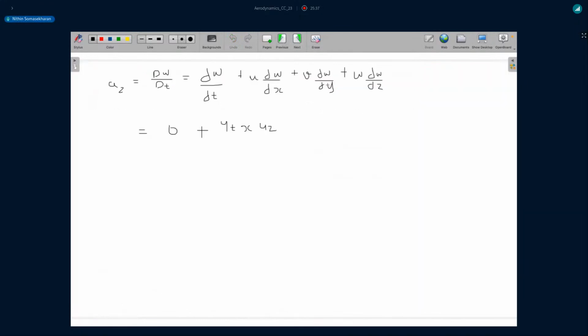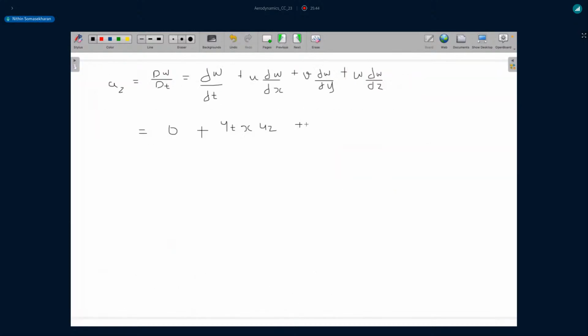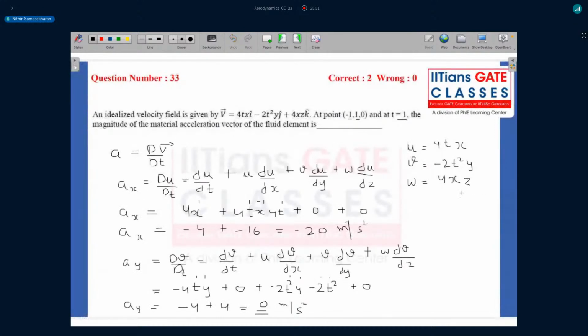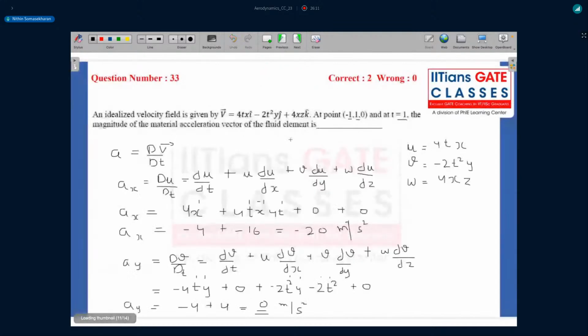All right. And then you have v into dou w by dou y. Your w is not a function of y, so this would basically be 0. And then you have w into dou w by dou z. So w is 4xz, and dou w by dou z is nothing but 4x. So 4xz into 4x, right?